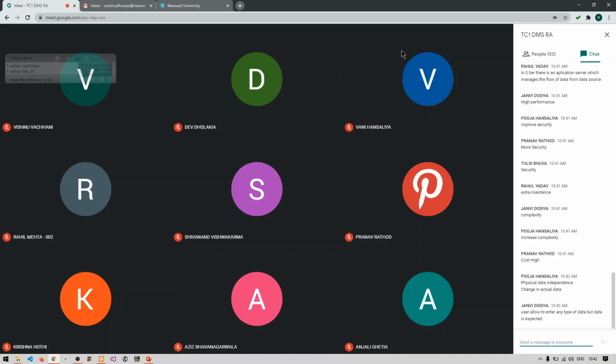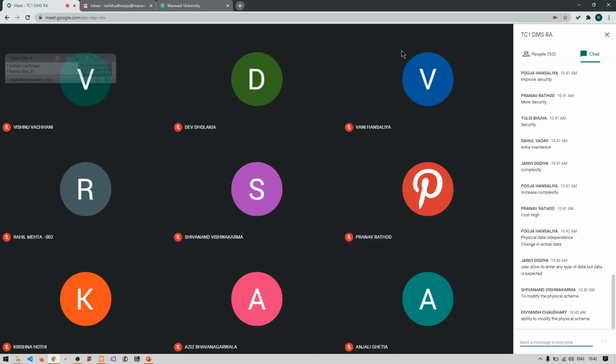Okay, Pooja, right? Allows the user to enter any type of data relevant to the database requirement, or allows the user to modify any type of data based on database requirement, right?